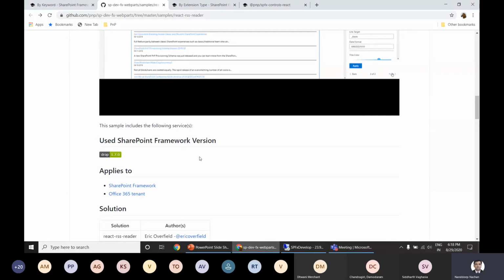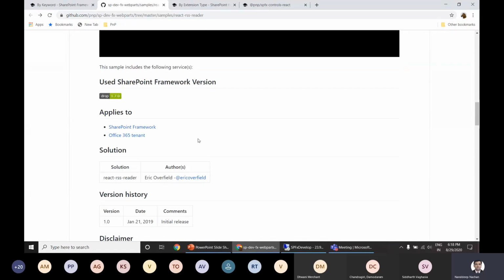The next thing is which SharePoint Framework version this particular web part is used on, so that you can start using it in your SharePoint environment. It could be SharePoint Online or SharePoint 2019, based on which version you are using. Here, since this is 1.7.0, this is a candidate for Office 365.